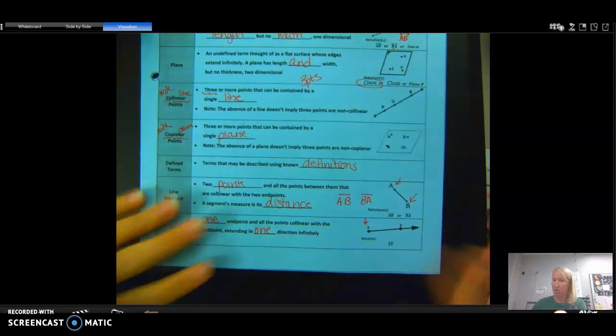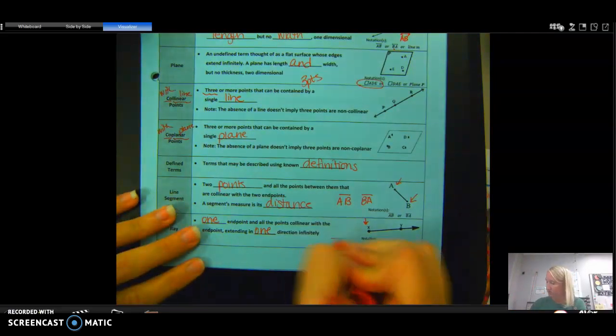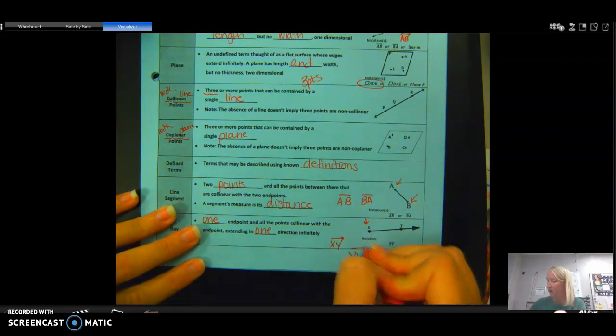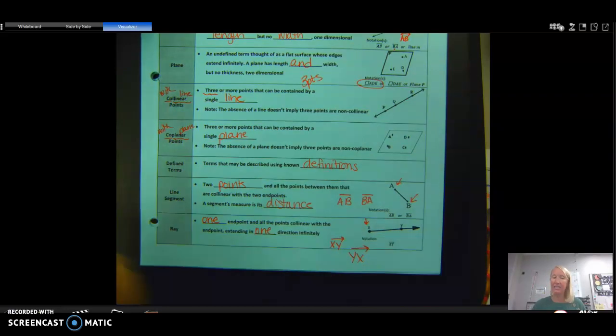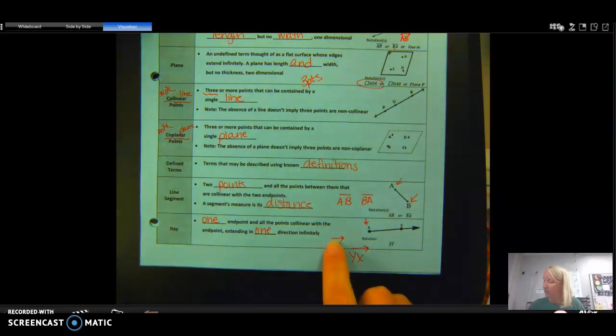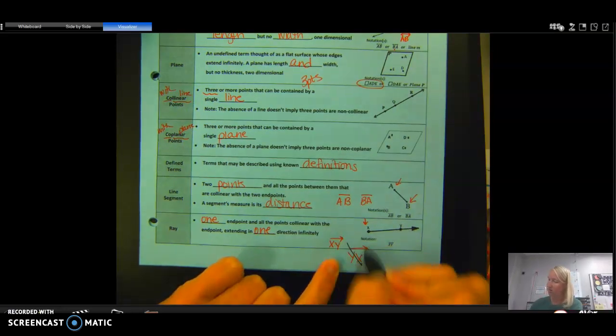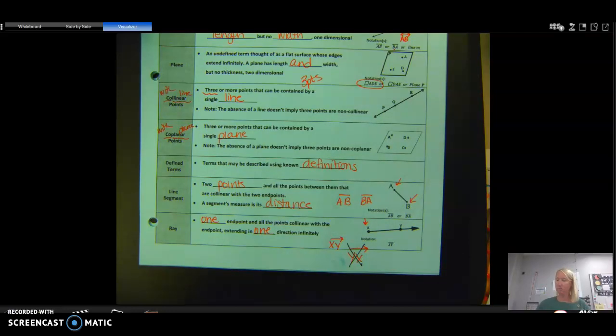To note a ray, you draw a ray, and this would be called ray XY. You would not call this ray YX because the endpoint has to be above the letter with the endpoint. That would say that the endpoint's at Y and it goes through X forever, so that would be incorrect. Hopefully that makes sense so far.